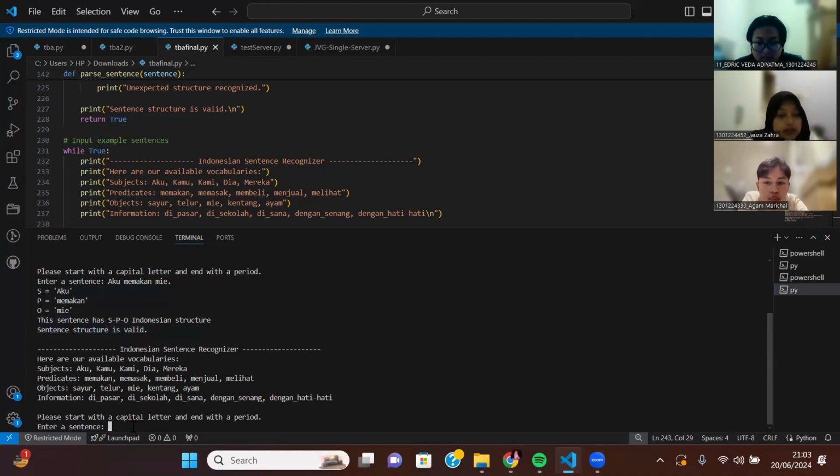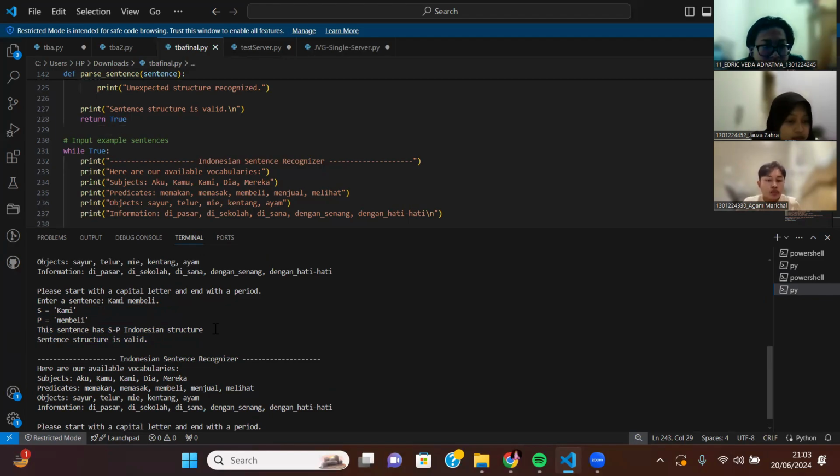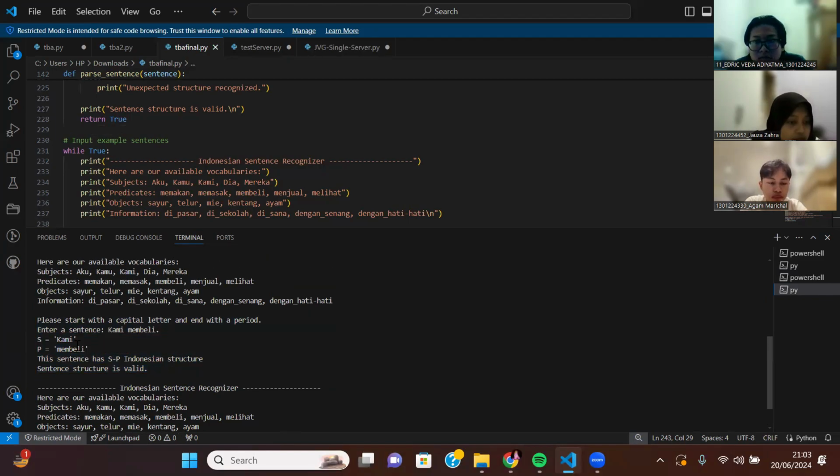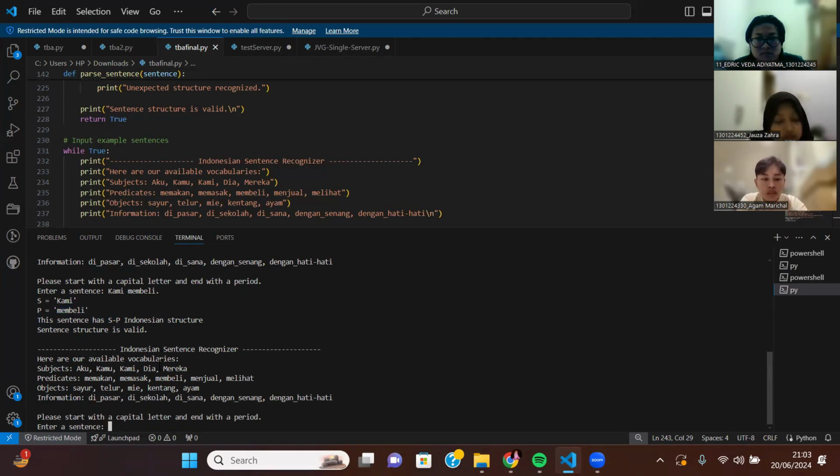And then we can try another sentence. "Kami membeli", which is only SP. And here's the output. Kami as the subject, membeli as the predicate, and SP is an Indonesian structure, so the structure is valid. And then we try to extend it.